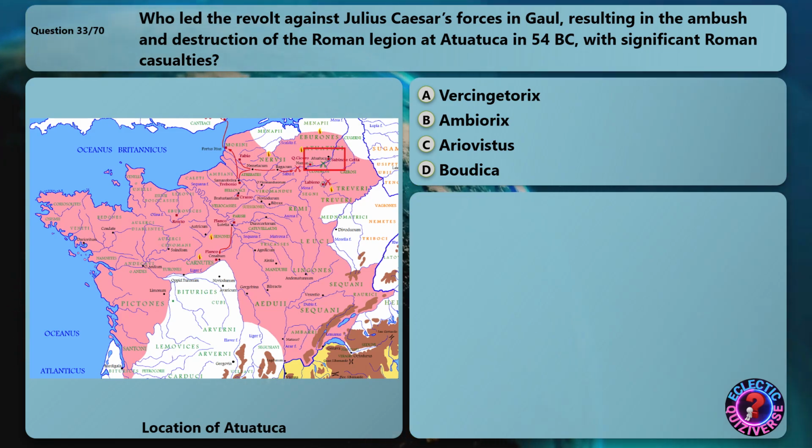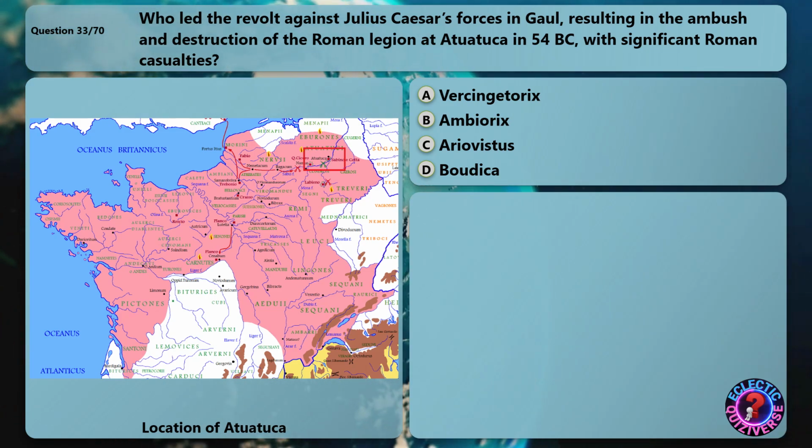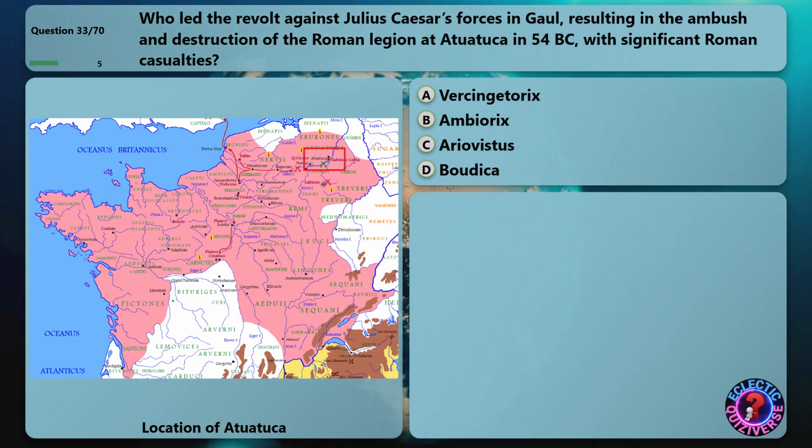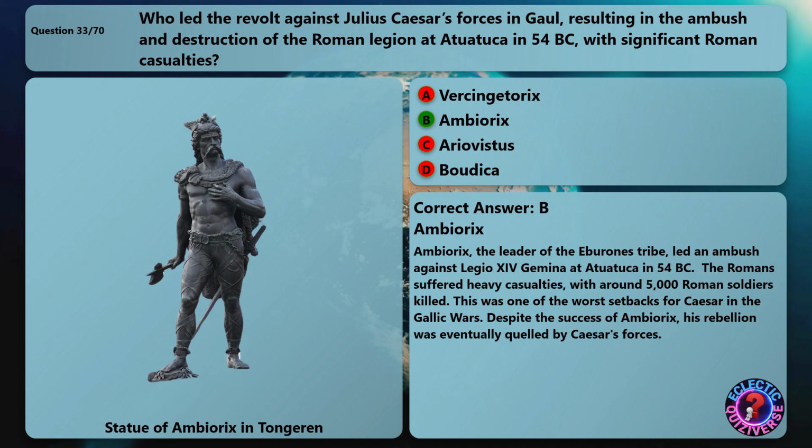Who led the revolt against Julius Caesar's forces in Gaul, resulting in the ambush and destruction of the Roman legion at Atuatuca in 54 BC, with significant Roman casualties? The correct answer is Ambiorix.